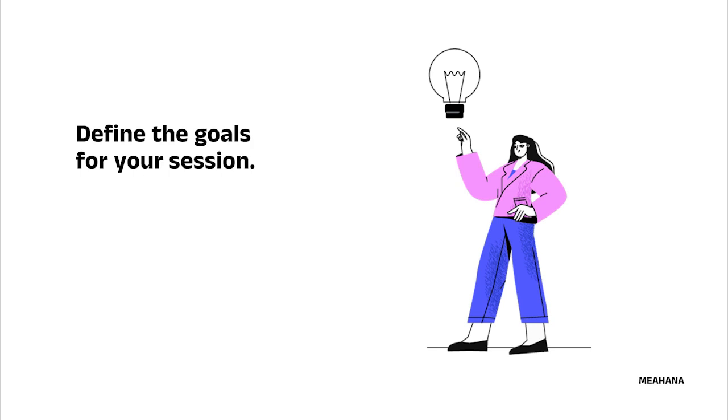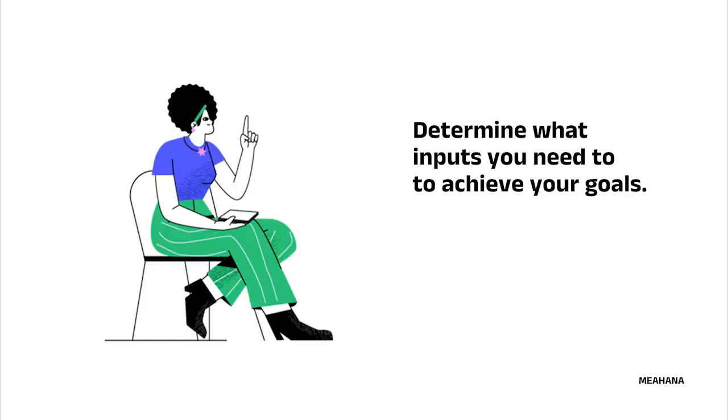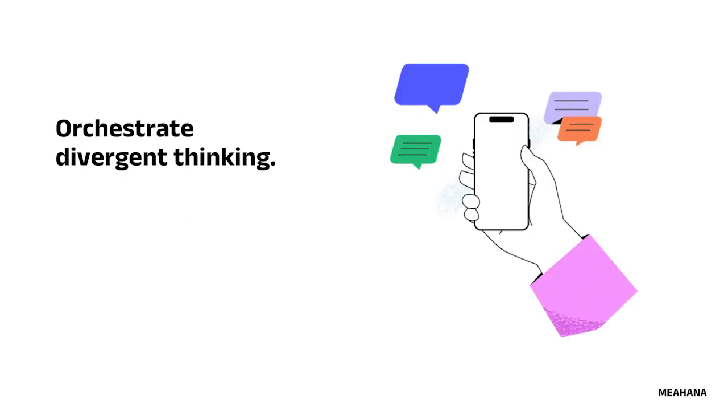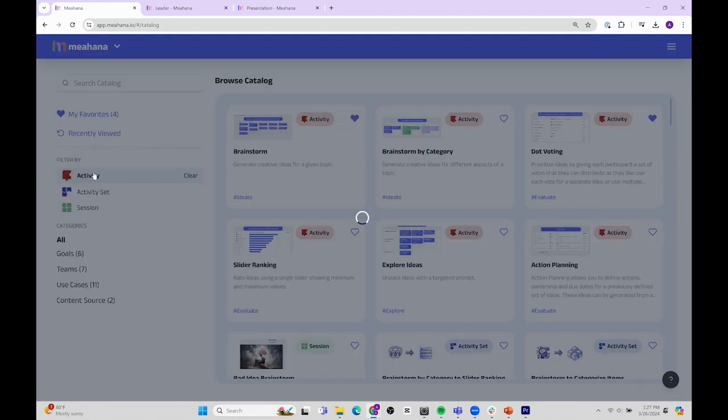Are you looking to answer a pressing question, accelerate alignment around an idea or approach, or gather inputs from various people and perspectives to make an informed decision? Then work backwards and identify what you need to cover to achieve your goals. Build your agenda around the inputs you'd like to get from participants and the activities that will best help elicit those inputs. Often you'll start with some kind of broad idea generation or divergent thinking.